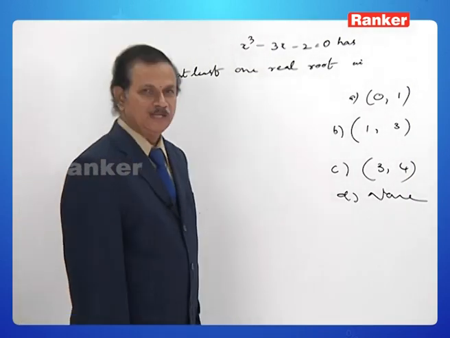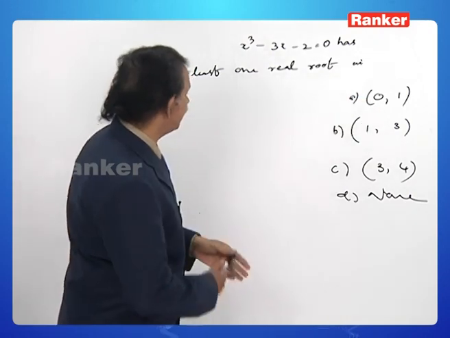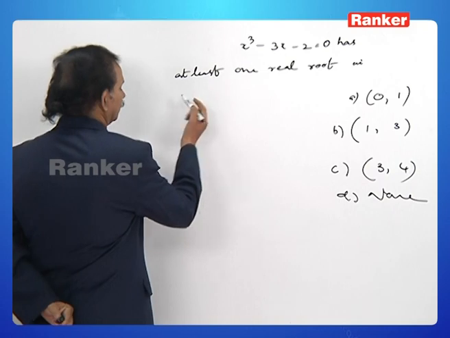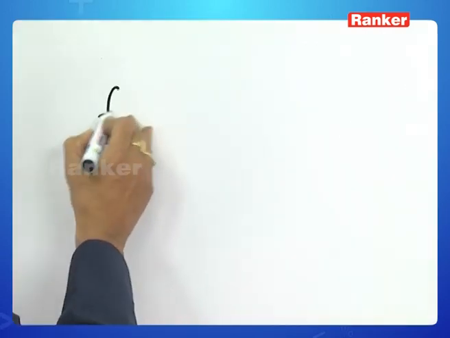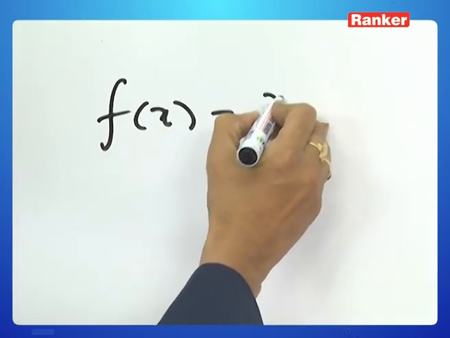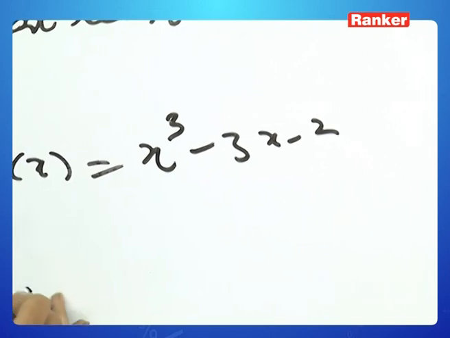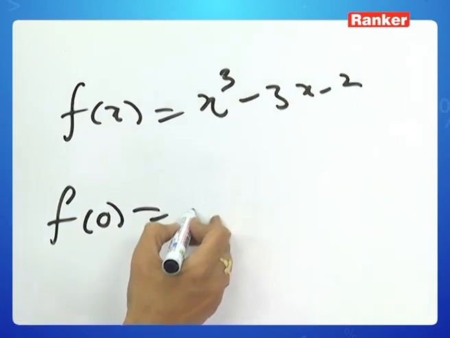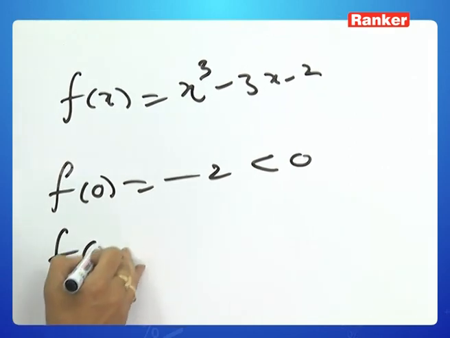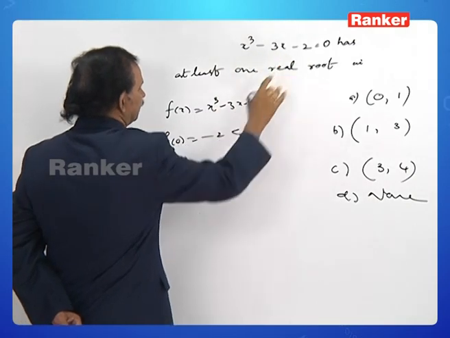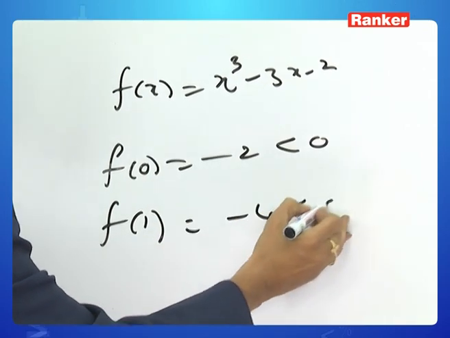Let us verify. If at all the first option is the correct option, let me name f of x is equal to, how to answer this question? Let me write f of x is equal to x cube minus 3x minus 2. What is f of 0? 0 minus 2, less than 0. What is f of 1? 1 minus 3 minus 2, which is minus 4, less than 0.